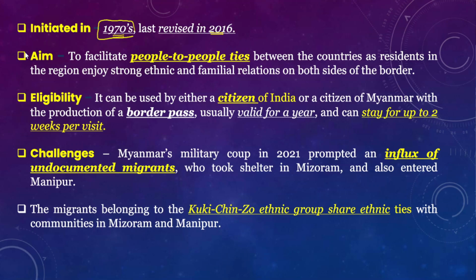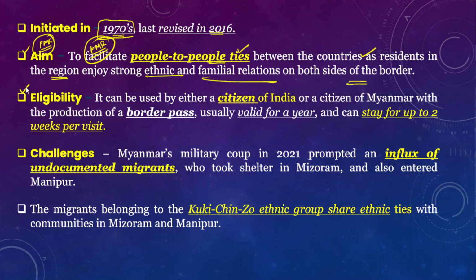So what is the aim of this free movement regime? The aim is to promote and facilitate people-to-people ties between India and Myanmar, because the residents living on either side of the border between India and Myanmar enjoy strong ethnic and familial relations on both sides of the border. Because of this reason the free movement regime was allowed between India and Myanmar.